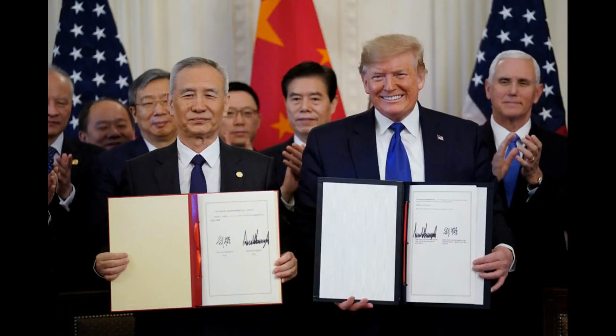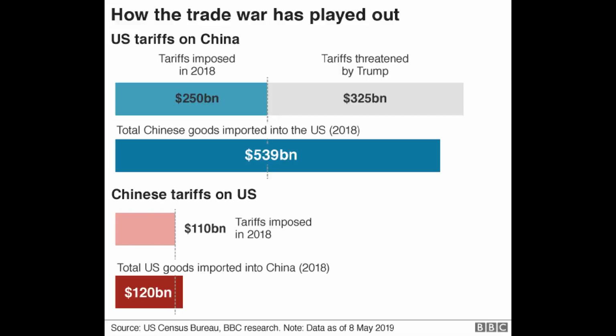5. Impact of COVID-19 and subsequent developments, 2020 to 2023. The COVID-19 pandemic disrupted the implementation of the Phase 1 deal, with both countries struggling to fulfill purchasing commitments. The Biden administration, which took office in January 2021, conducted a review of existing tariffs but opted for a cautious approach aiming to stabilize relations without fully rolling back tariffs. By 2022 to 2023, trade discussions continued, focusing on supply chain resilience and technology competition amidst significant global economic shifts.